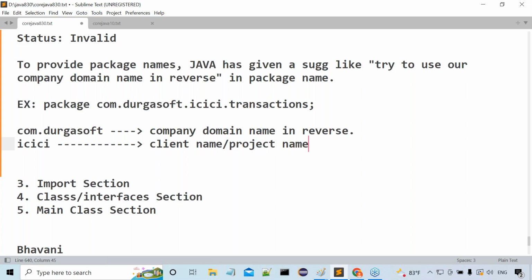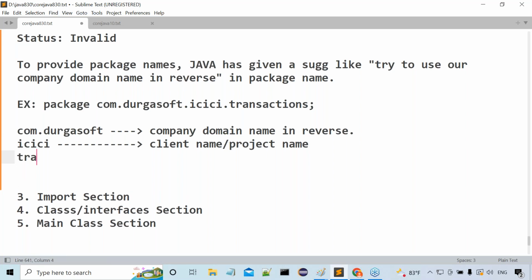That means I am an employee of Durgasoft. I am preparing a project for what now? ICICI Bank. I'm preparing an implementation for ICICI Bank. That's the meaning now. Next one, what is this transactions actually? Transactions is the module name. That means in the ICICI project, with which module are we working there now? Transactions. For example, of course, inside this transactions I'm going to provide something else as well.